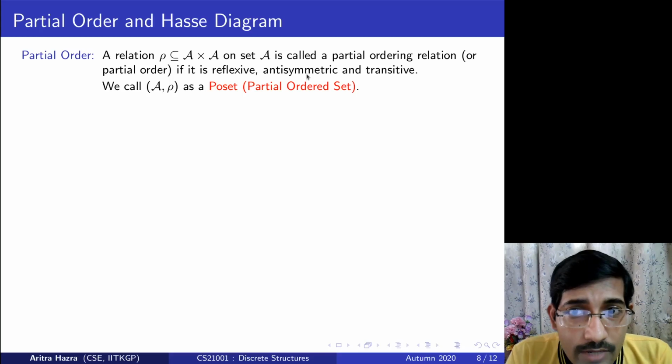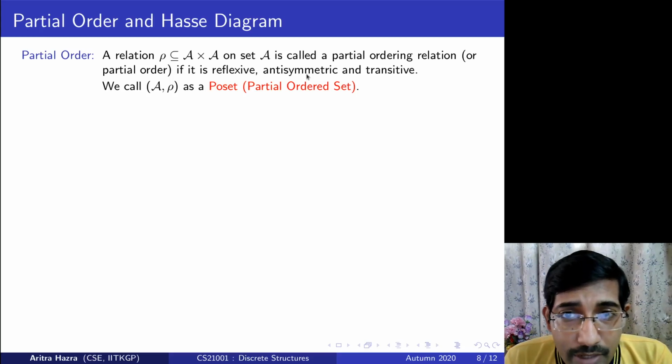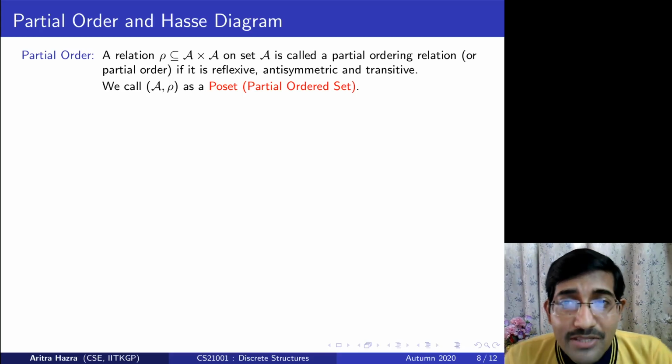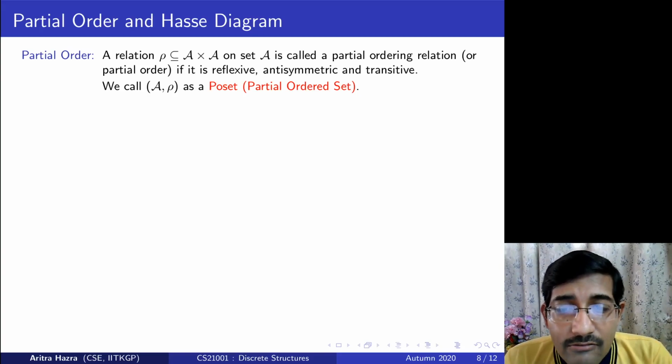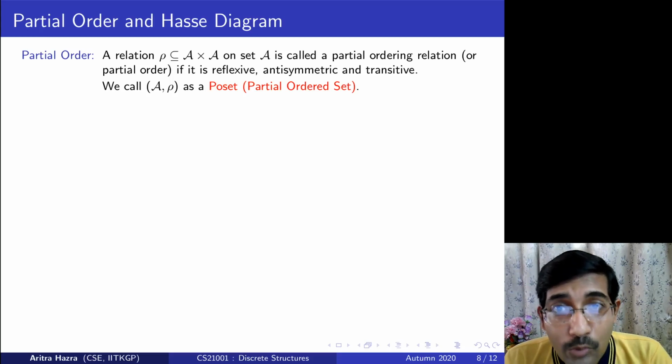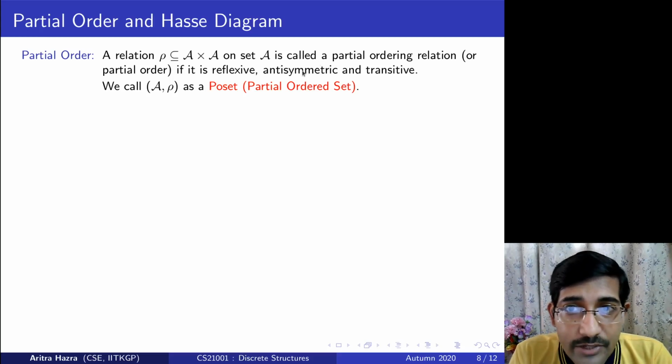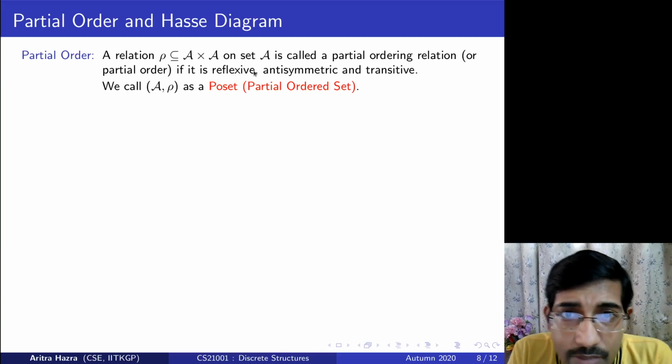As you can remember now, ordering means that either I take x followed by y, or I take y followed by x, but not both, because taking both essentially means the elements x and y are the same. That is the antisymmetric property. Now try to justify this with the intuition of order.